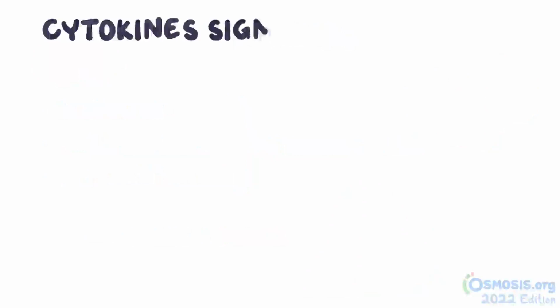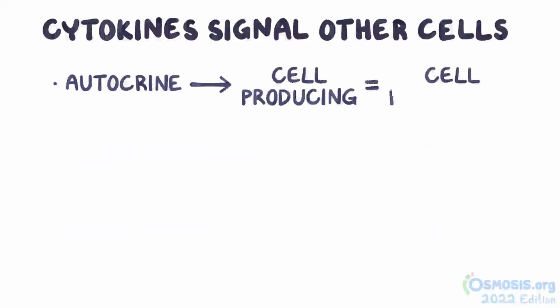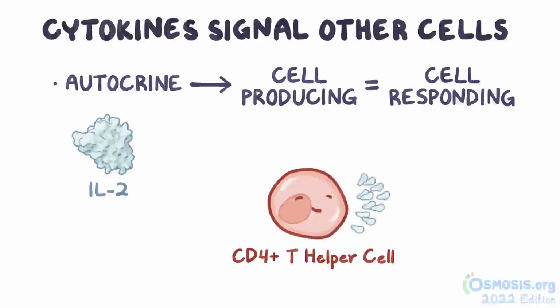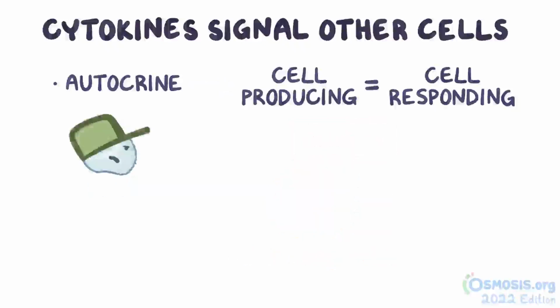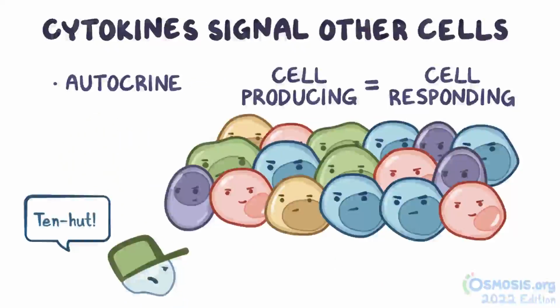Now, cytokines signal to other cells mainly through autocrine and paracrine signaling, but to a lesser extent, endocrine signaling can also be employed. Now, autocrine means the cell producing the cytokine is also the cell responding to the cytokine. An example is interleukin 2, or IL-2, which is secreted by CD4 positive T helper cells. Interleukin 2 promotes the proliferation of T lymphocytes, including the CD4 positive T helper cell that produced it.